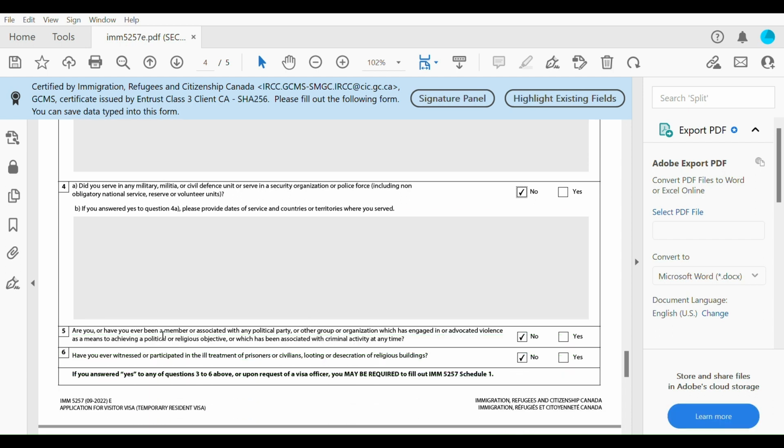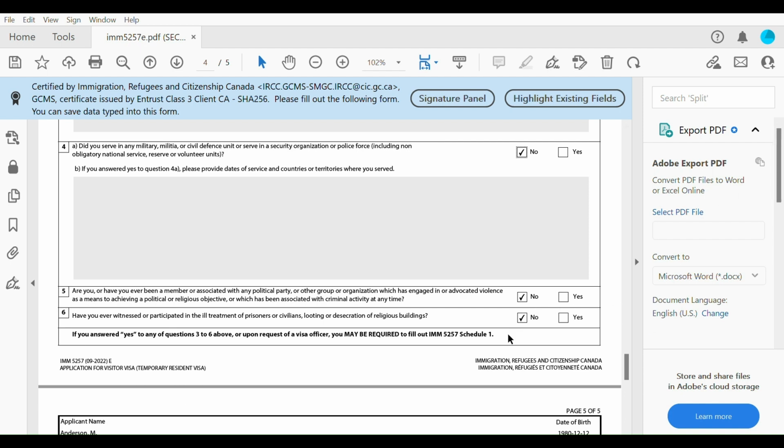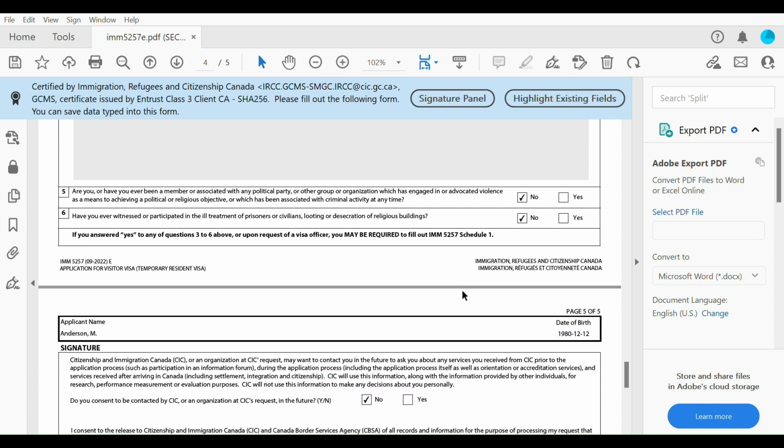Are you or have you been a member or associated with any political party or other group or organization which has engaged in or advocated violence? No. Whatever your case is, put that there. Have you ever witnessed or participated in ill treatment of prisoners, civilians, looting, or desecration of religious buildings? Whatever your case is, I just put no here. I hope that is not your case. I hope all my subscribers have not had this issue before.